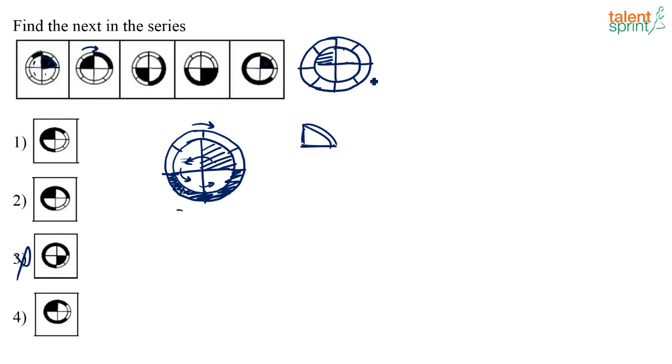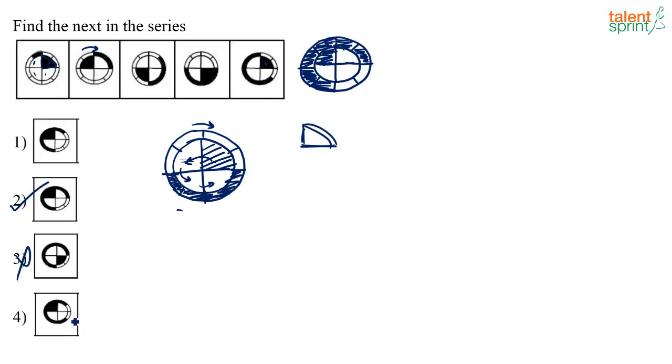So in the previous step, the shading started from here, right? So now this is going to be blank and the shading will start from this point, and from here you have to cover 6 regions. 1, 2, 3, 4, 5 and 6. So this has to be your answer. Okay, now which figure is satisfying this? It is option 2. Option 2, correct?